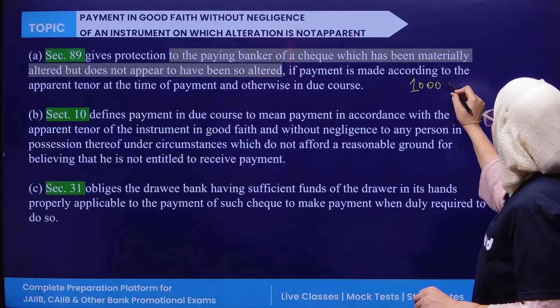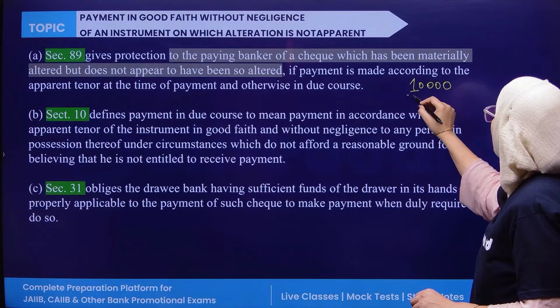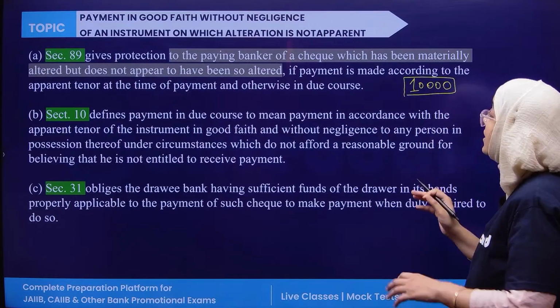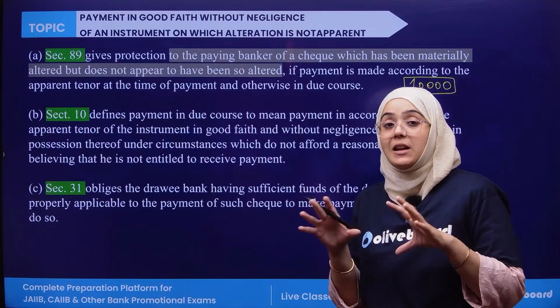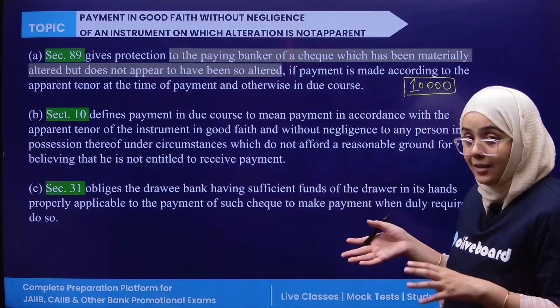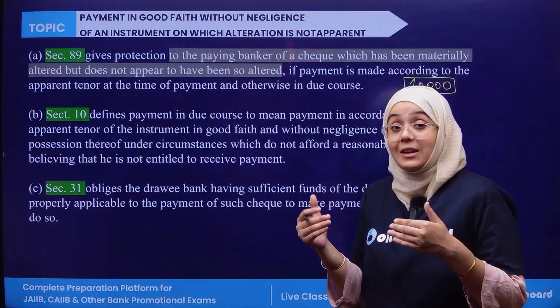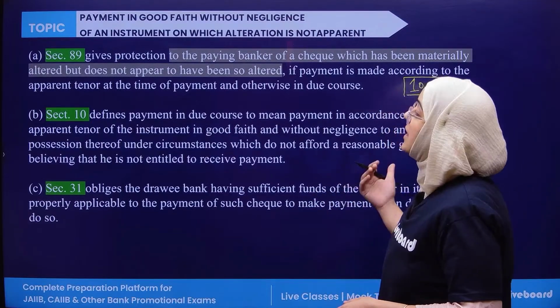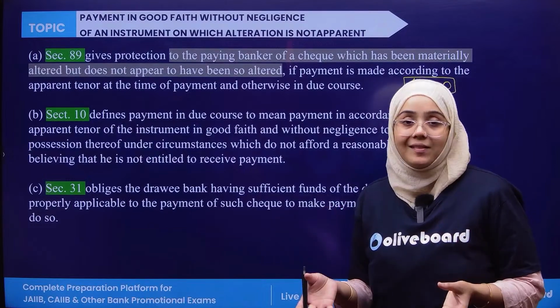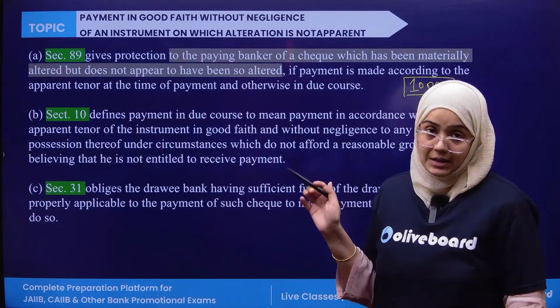Now, 10 is added in such a way that the amount does not appear to be materially altered and it cannot be detected with the naked eye. In this case, the paying bank is exempted from liability for the losses. Okay, this is section 89.